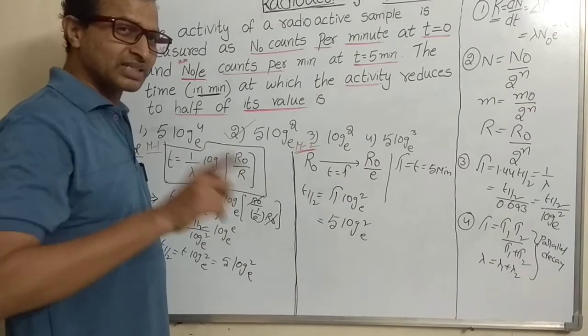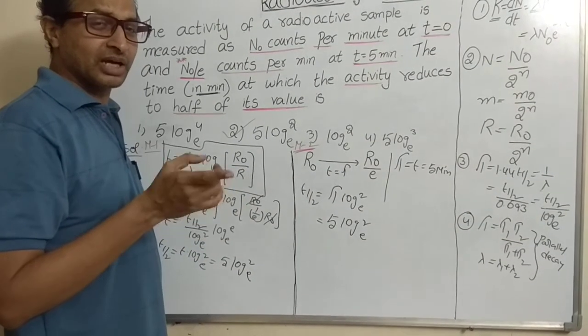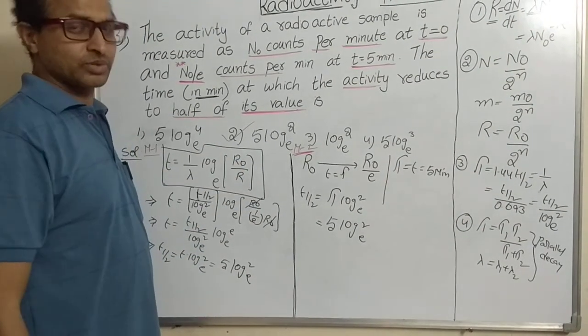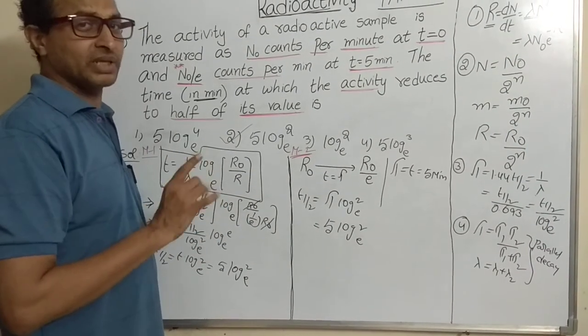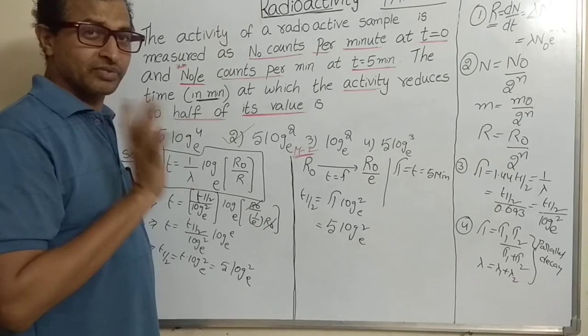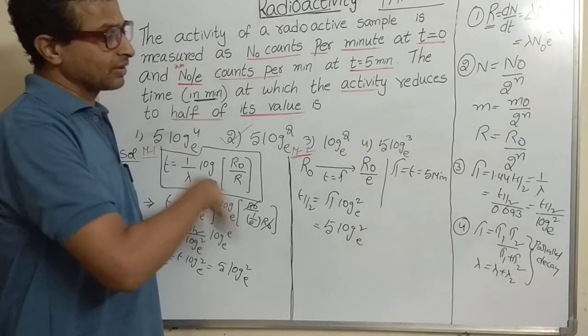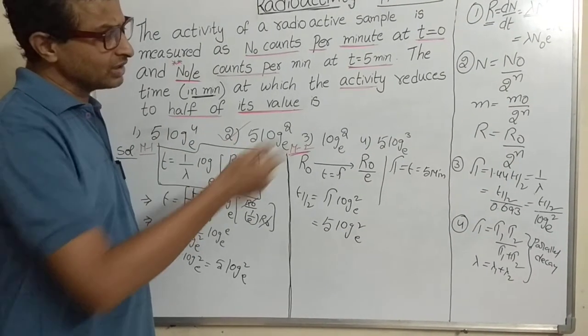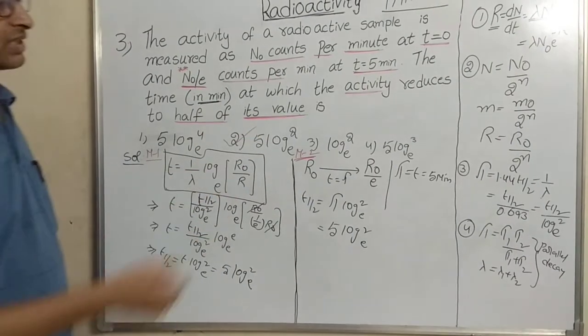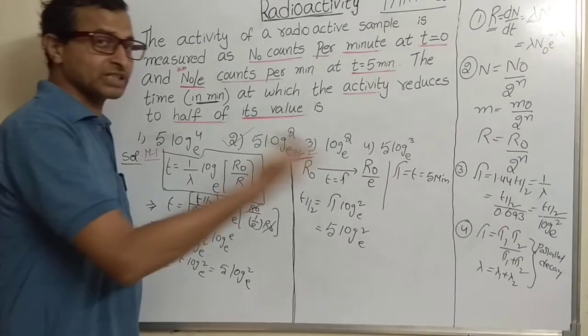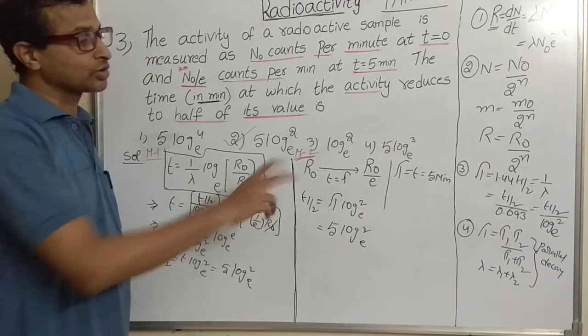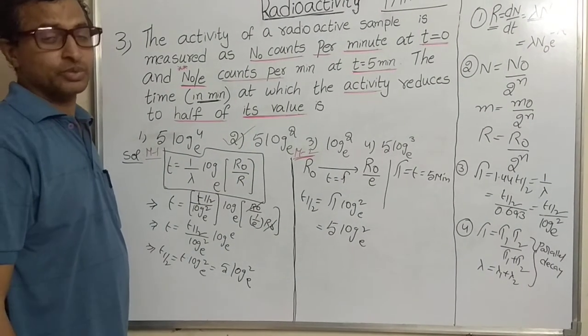That 0.693 in terms of log base e also we have to remember: 0.693 is equal to log 2 base e. That is also very important, because they won't always express it in terms of 0.693. Sometimes they will express it in terms of base e also. So you need to memorize both formulas.